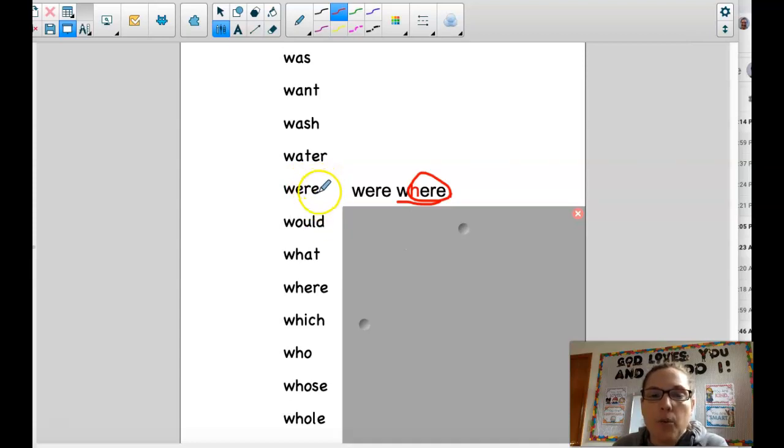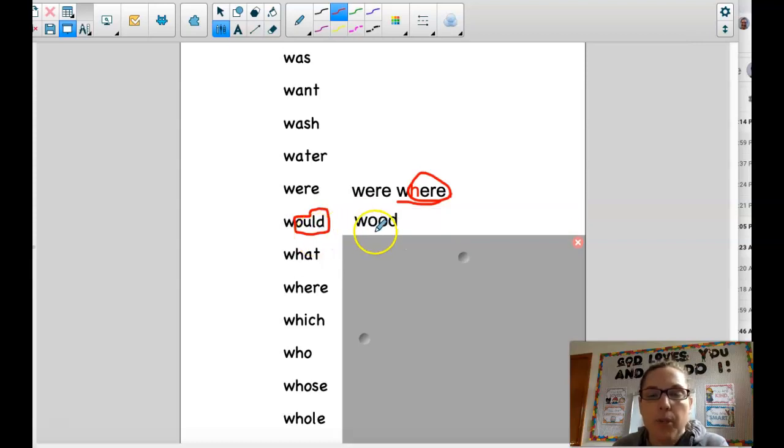For example, a sentence using were. We were going to play outside, but it started to rain. Would. Notice would has the O-U-L-D pattern, which we've learned before, and is also found in could and should.